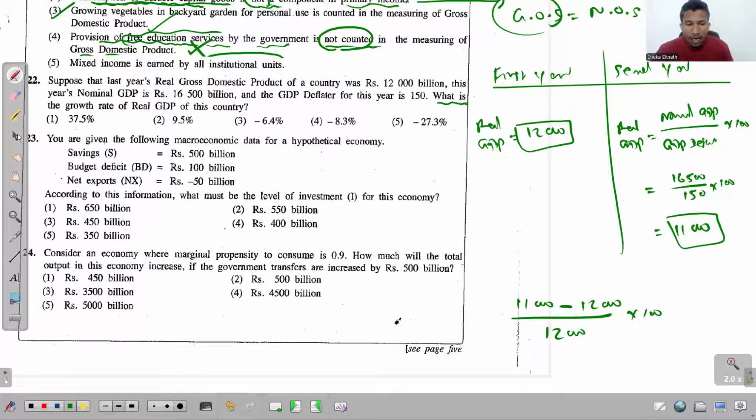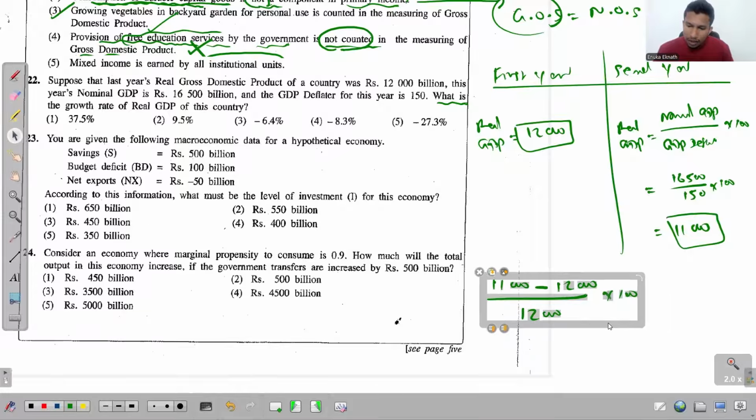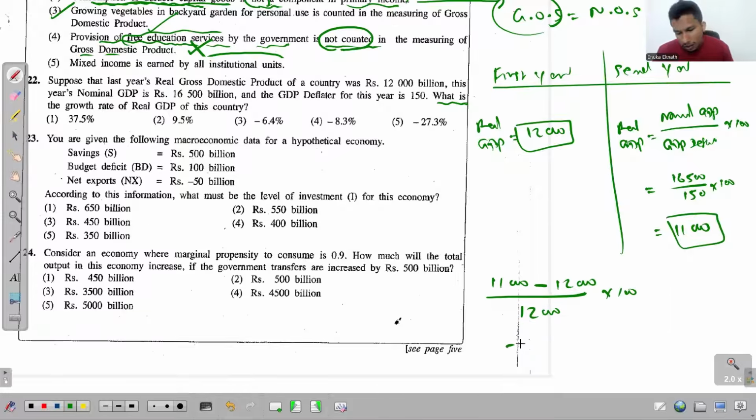See, minus 1000 over 12,000 into 100, so that the growth rate is really a minus value, that's minus 8.33%. And the answer is the fourth one.